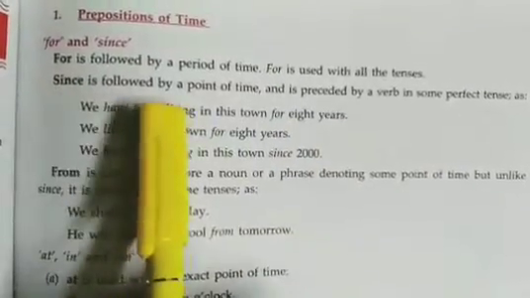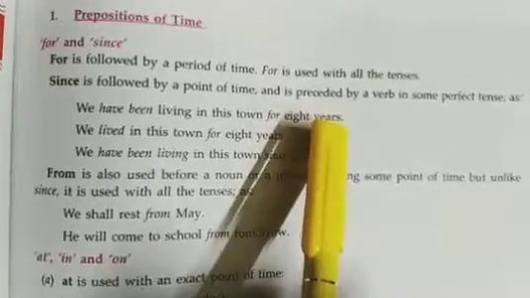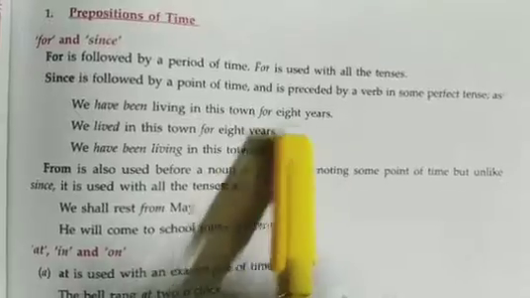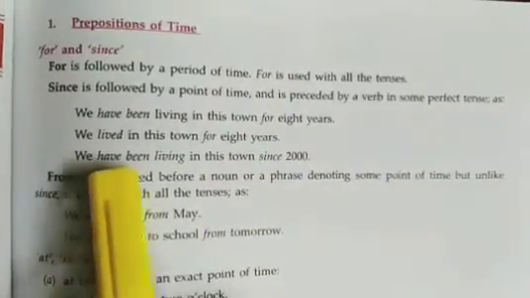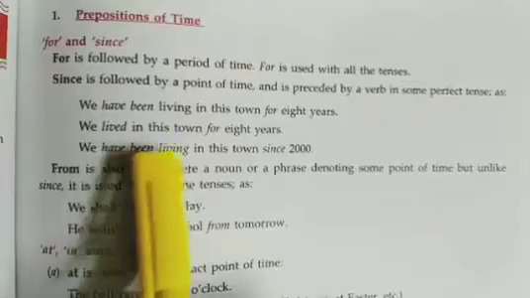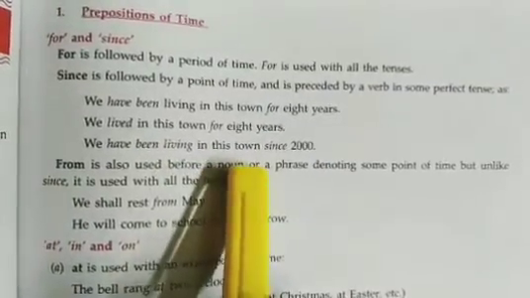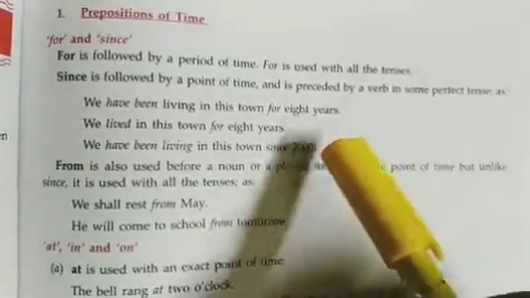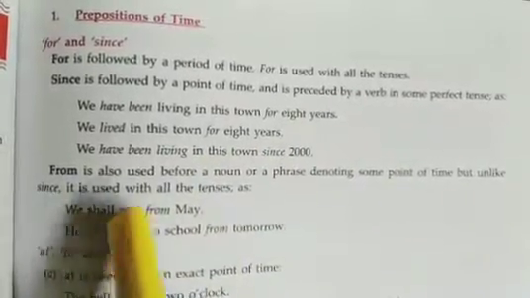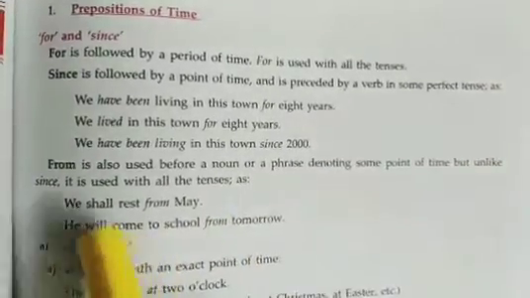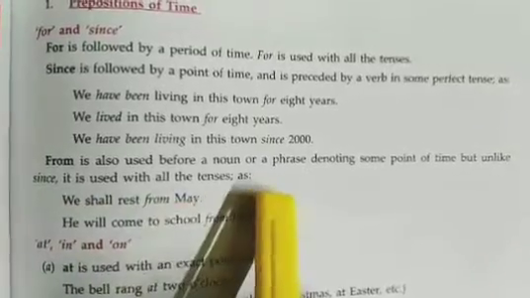There is no difference whether it is past tense, future tense or present tense; you can use it in all the tenses. Since is followed by a point of time and is preceded by a verb in some perfect tense, as: we have been living in this town for 8 years. We lived in this town for 8 years. We have been living in this town since 2000 and still we are living here. So this indicates the time from which you are living in. From is also used before a noun or a phrase denoting some point of time, but unlike since, it is used with all the tenses.